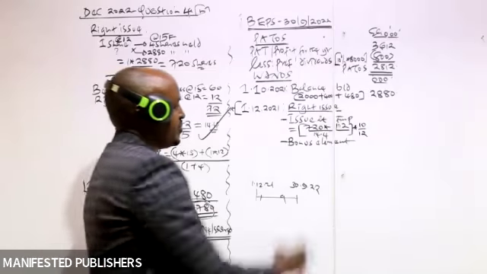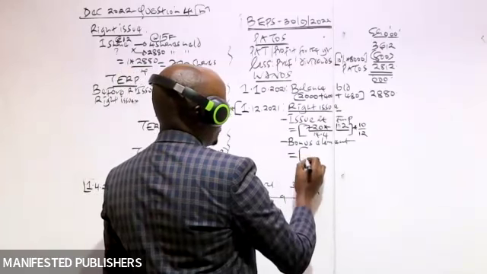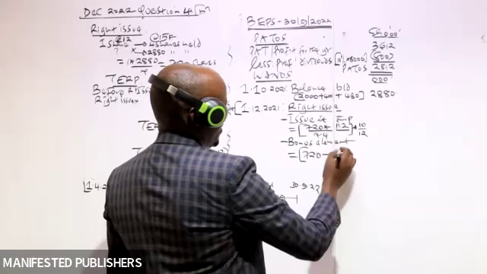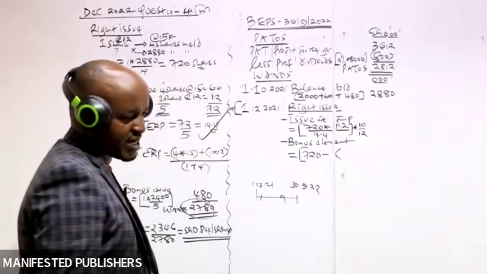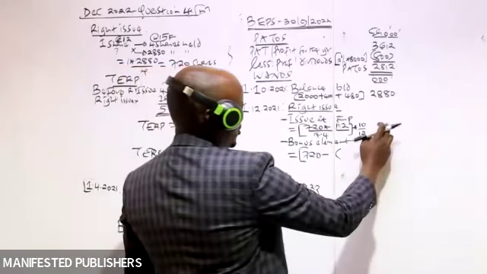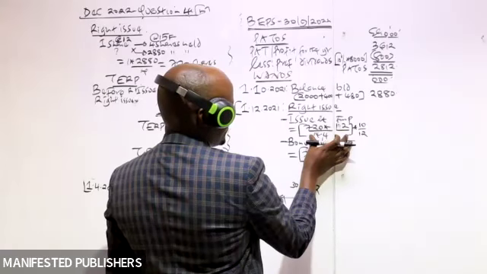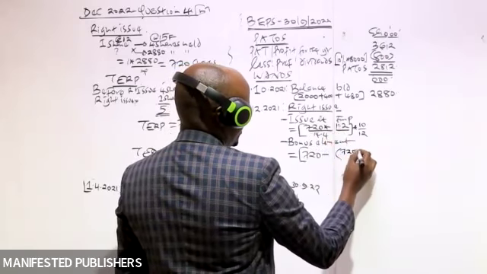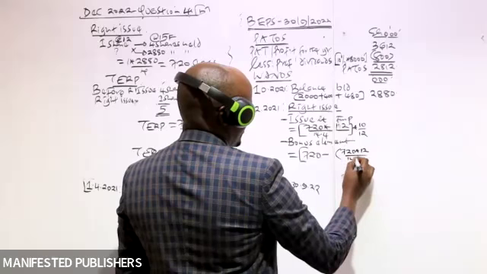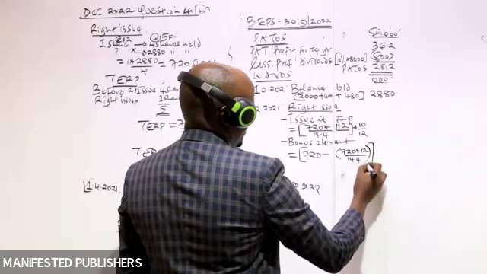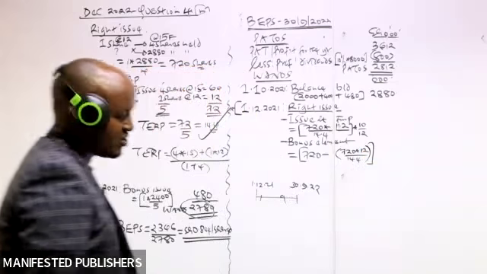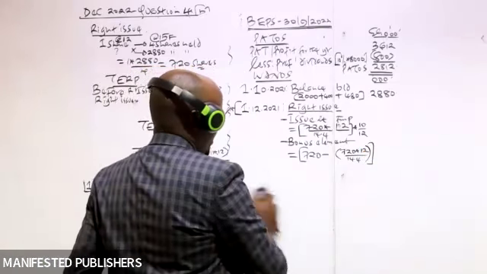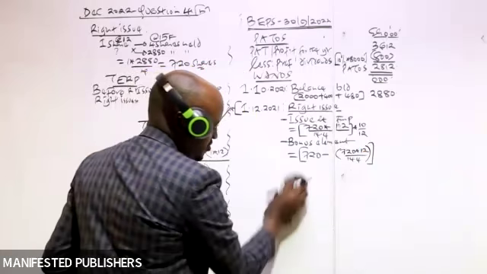Then we compute the bonus element. Bonus element, we said, is equal to the total shares which were issued during the right issue, which are 720, minus the shares issued at full market price. The shares issued at full market price is not the answer we are going to get here, but basically what we have here. So come and repeat this down here: 720 times 12 divided by 14.4. And then we said that these shares should not be weighted on a time basis. We don't multiply those shares with the proportion of time they were held, because these are shares issued at nil consideration.